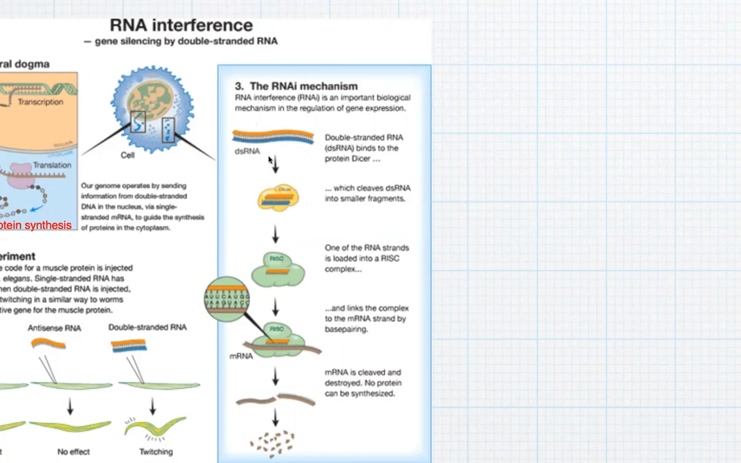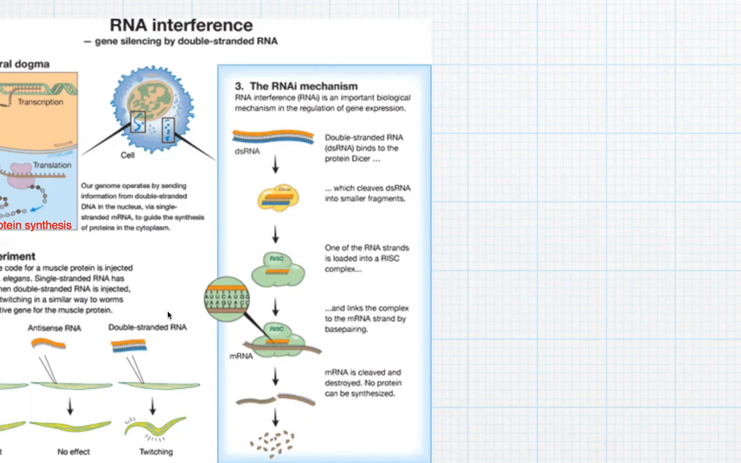So the dsRNA has been inserted and attached to the protein Dicer. Dicer has cleaved the dsRNA, double-stranded RNA, into two single strands. One of the RNA strands is loaded into a RISC complex. This single-stranded RNA is attached to the RISC complex, and links the complex to the mRNA strand by base pairing.